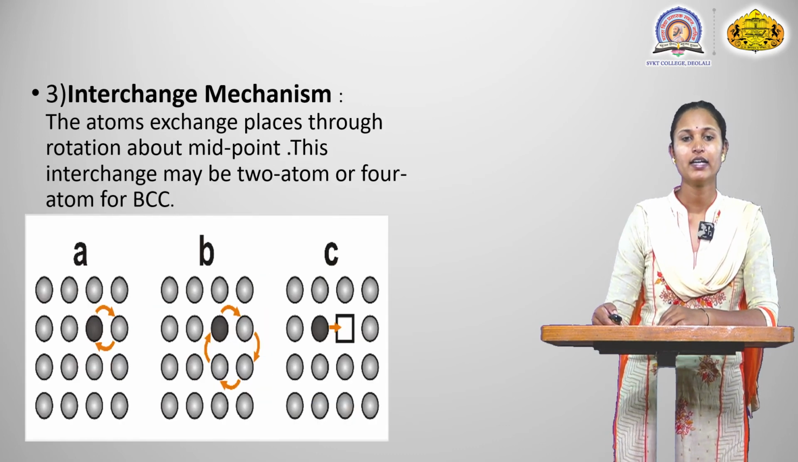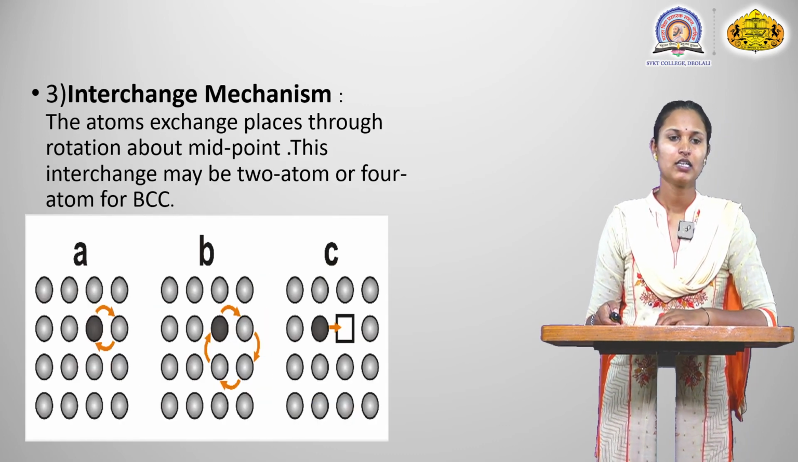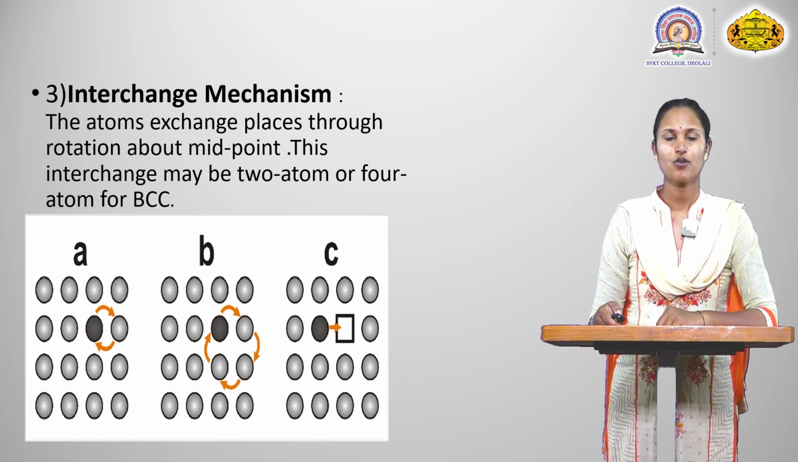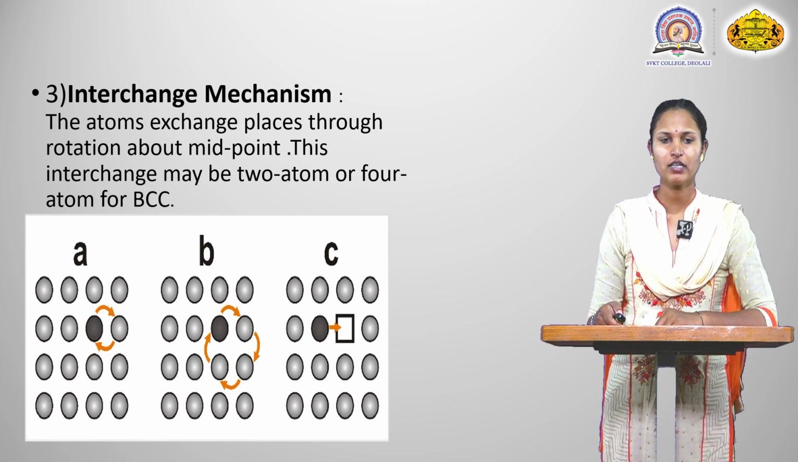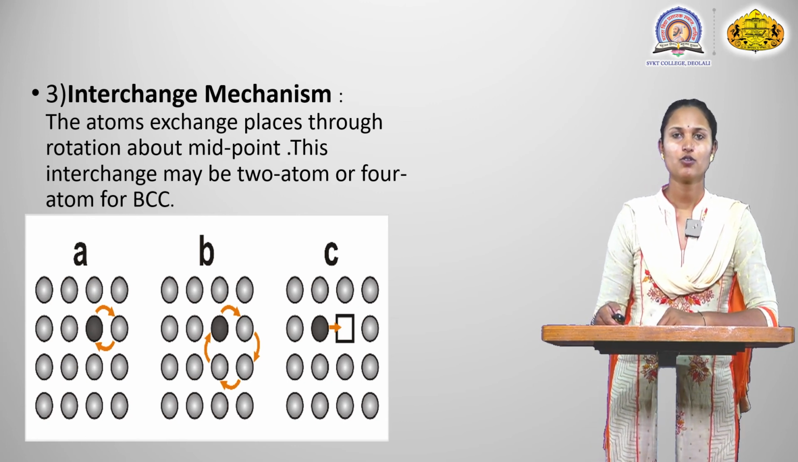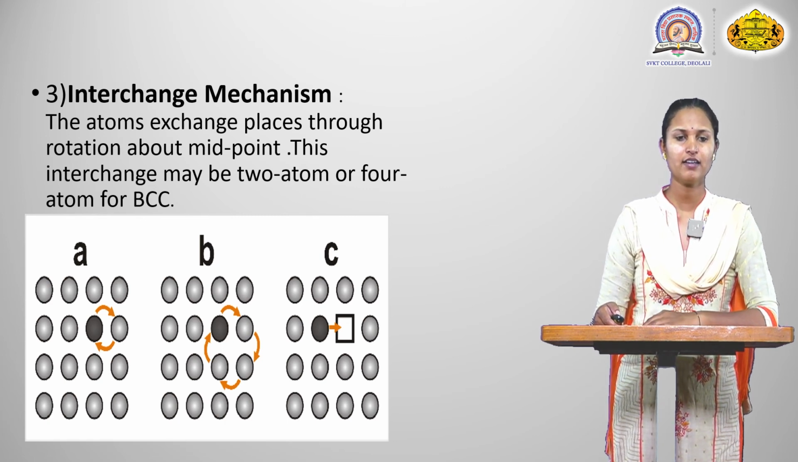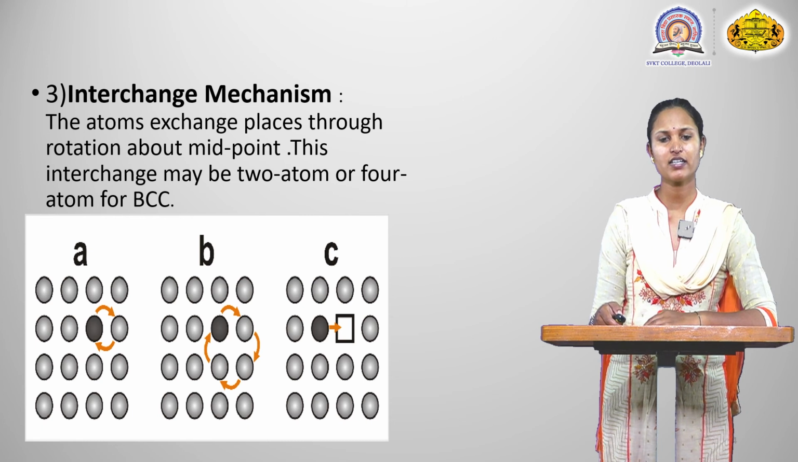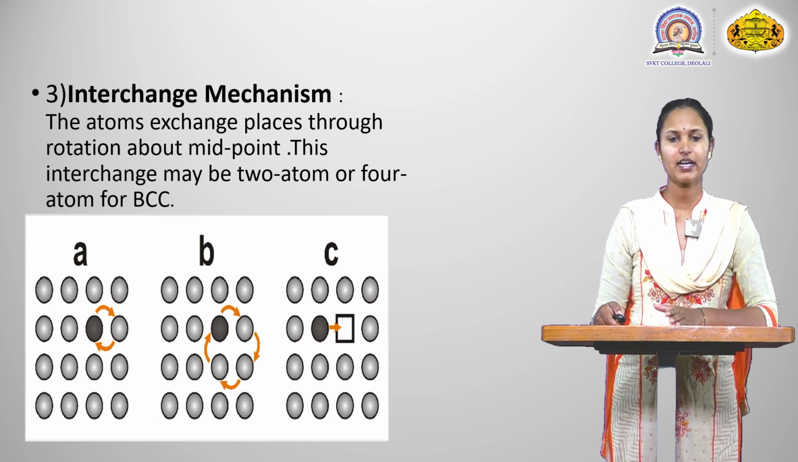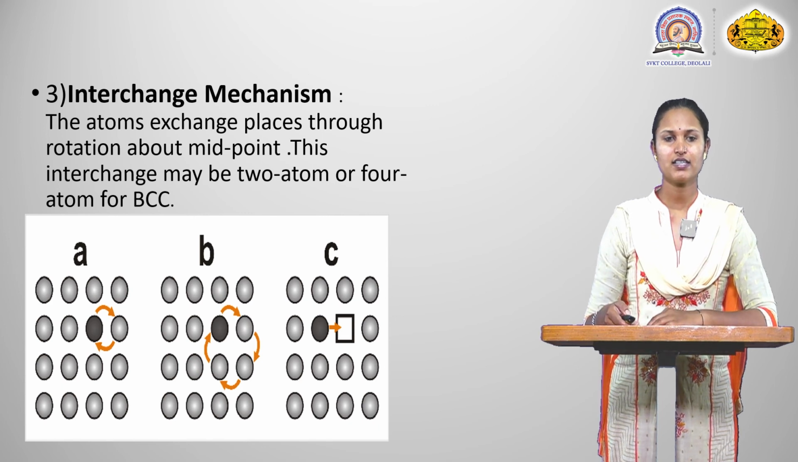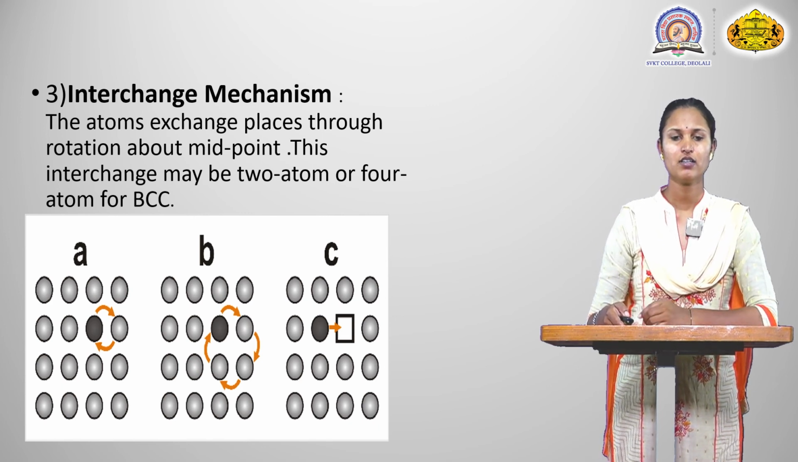Third point is the interchange mechanism. The atoms exchange places through rotation about a midpoint. This interchange may be two atoms or four atoms for BCC. We have to look at diagrams A, B, C. First, the first atom interchanges; next, the second atom in diagram B; and in C the atoms change places from one side to the other.